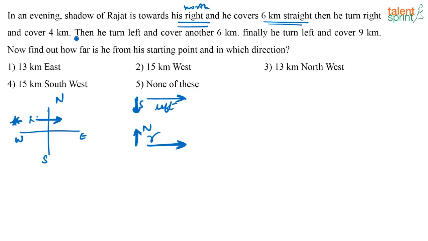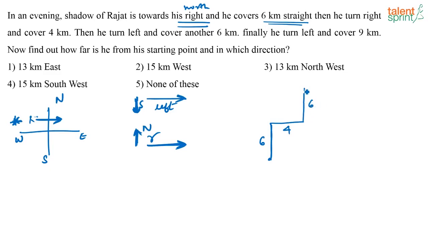Now what is given in the question? In the evening, the shadow of Rajat is towards his right, so Rajat is facing the north, and he covers 6 kilometers straight. So he is going 6 kilometers straight, then turns right and covers 4 kilometers. He then turns left and covers another 6 kilometers.